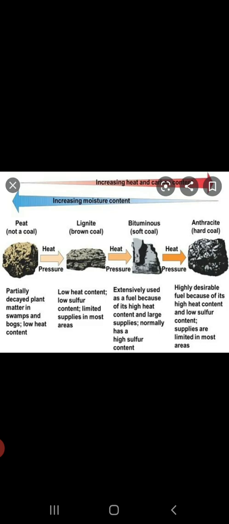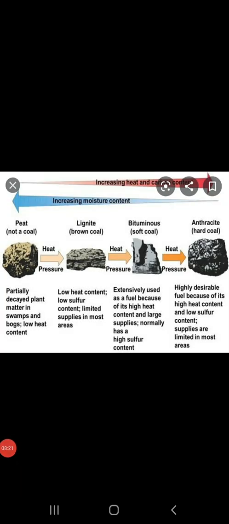There are actually 4 types of varieties considered for coal, which includes peat, lignite, bituminous and anthracite. These are the 4 types or 4 varieties of coal.